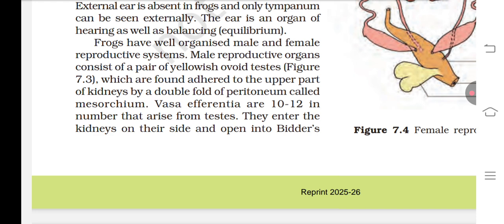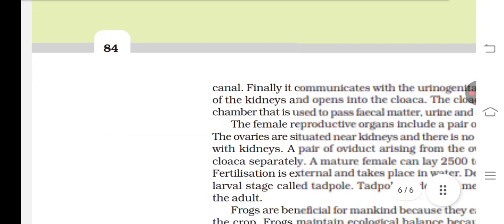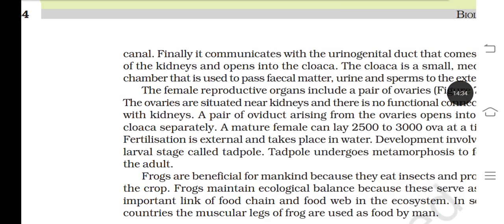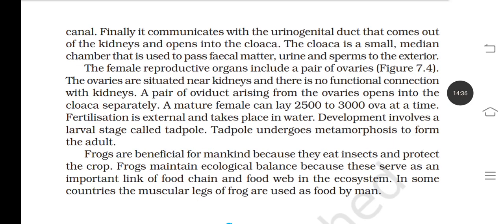Frog has well-organized male and female reproductive systems. The male reproductive organ consists of a pair of yellowish ovoid testes, which are found attached to the upper part of the kidneys by a double fold of peritoneum called mesorchium. Vasa efferentia are 10 to 12 in number that arise from the testes. They enter the kidney on their side and open into Bidder's canal. Finally, it communicates with the urinogenital duct that comes out of the kidney and opens into the cloaca.